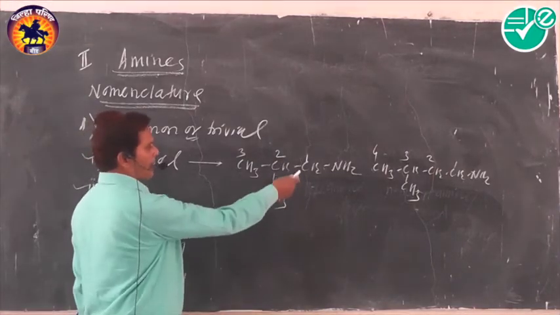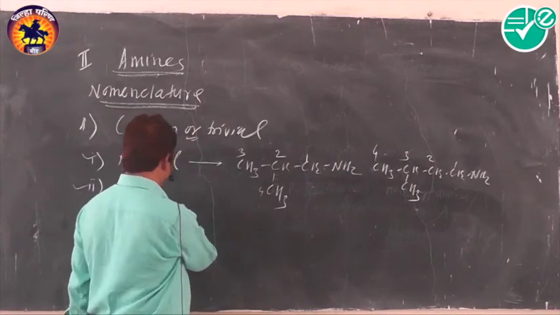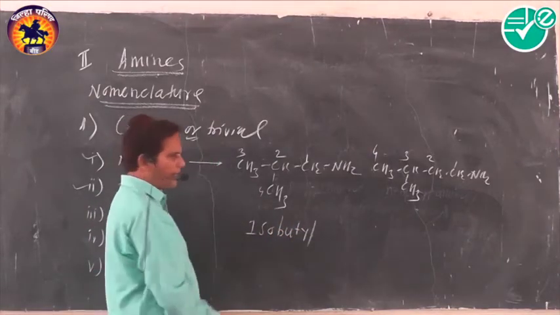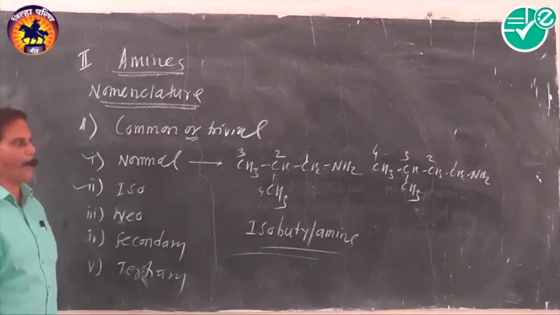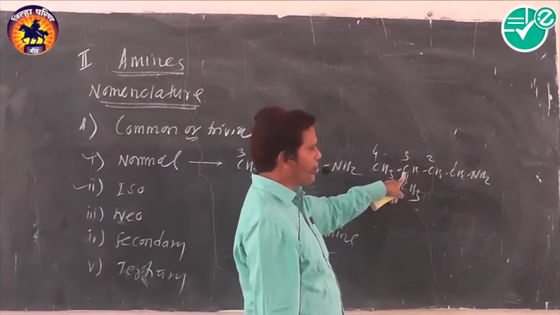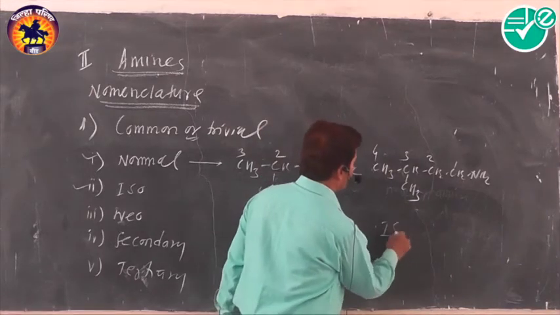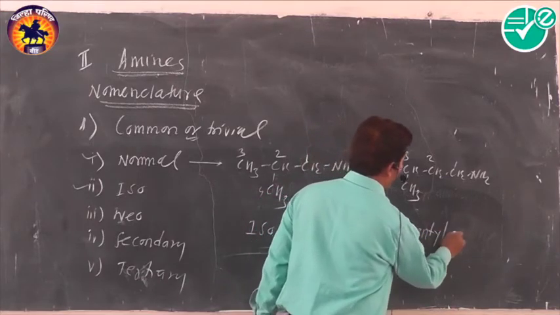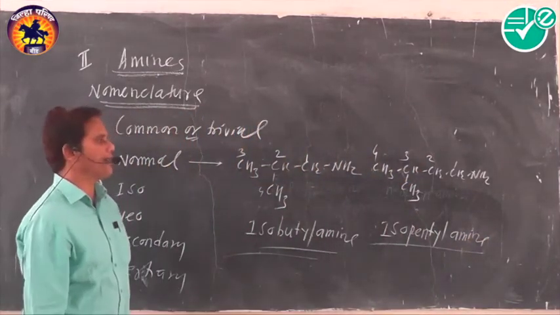Count the total number of carbon atoms. Here there are 4 carbon atoms, and the prefix used is iso. A four-carbon alkyl group is called butyl, and the functional group is amine, so the name is isobutylamine. In this case, the second last carbon atom contains one methyl group. The total number of carbon atoms is 5, and the prefix is iso. The group is called pentyl, and the functional group is amine, so the name of the compound is isopentylamine.